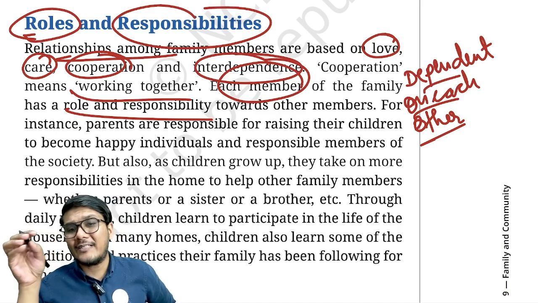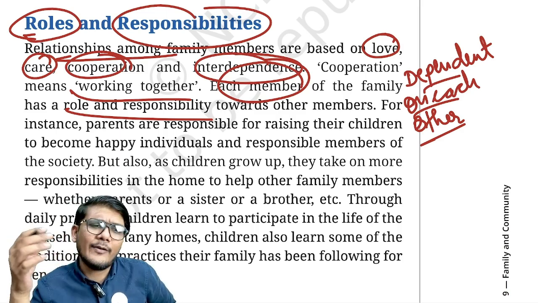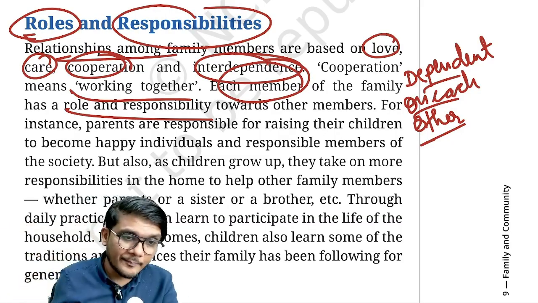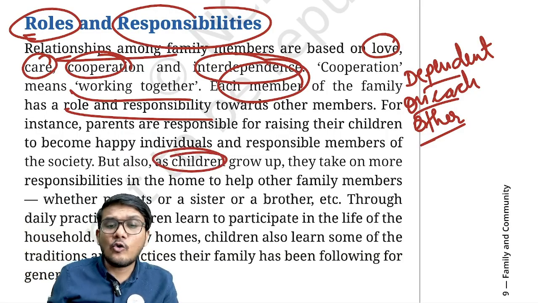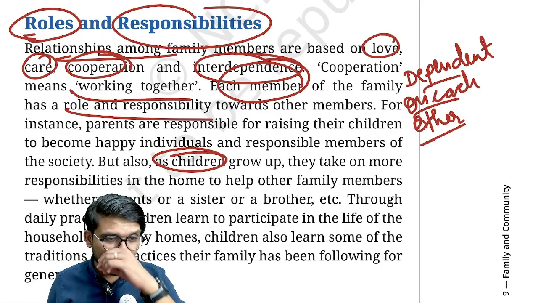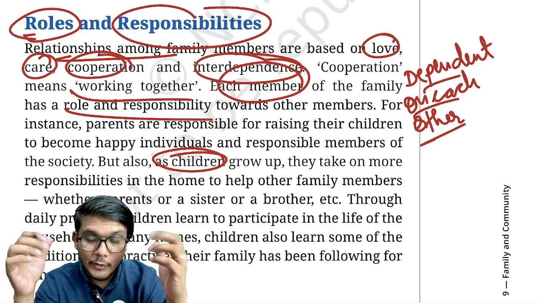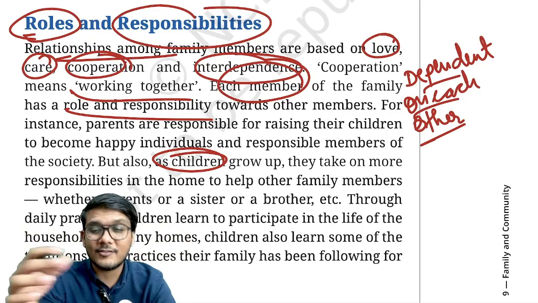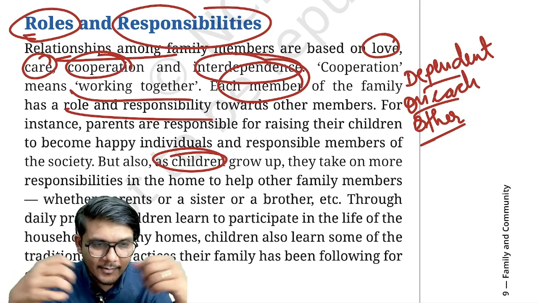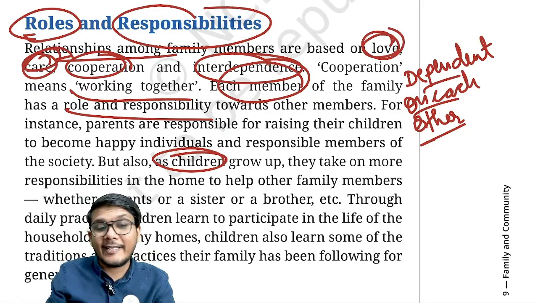They have given an example. For example, parents are responsible for raising their children to become happy and well established individuals, and also to become responsible members of society. At the same time, when we grow up, it is our responsibility to take care of our parents, not just our parents but also our siblings, so on and so forth. Especially if we are elder brothers or elder sisters, we are going to take more care of our younger brothers and sisters. The onus generally would be on us, and this is not as such a job or a task. It is something that we do out of love and care for each other, right? So it should not be taken as a job.